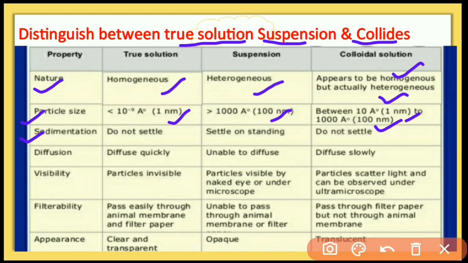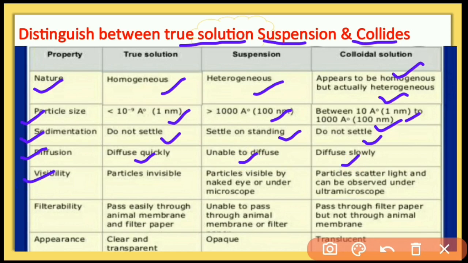In a true solution, the solute particles do not settle down, so it is stable. Suspension particles settle down when left undisturbed, so it is an unstable solution. Colloidal particles do not settle down, but the concentration may settle, so it is quite stable. Diffusion: a true solution diffuses quickly, a suspension is unable to diffuse, and a colloid diffuses slowly.